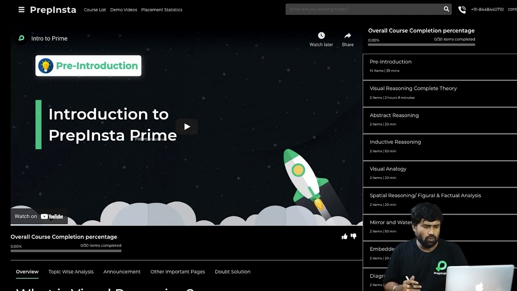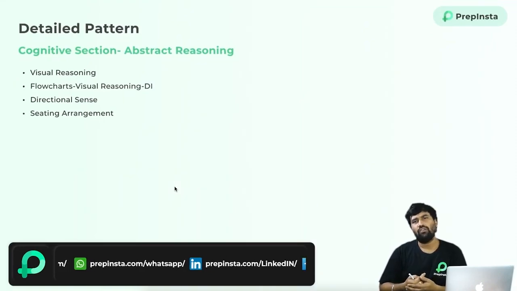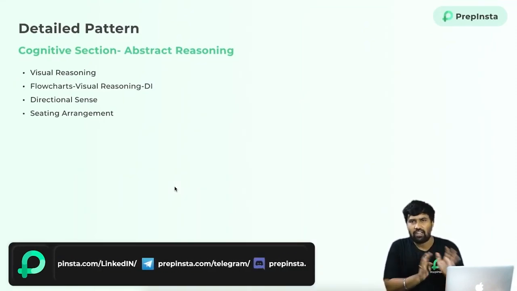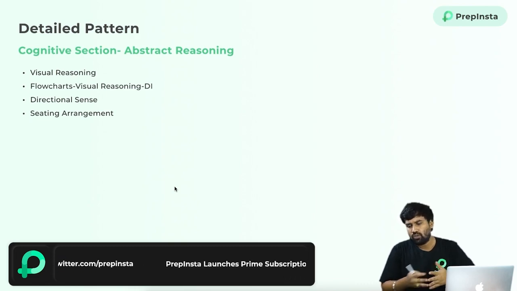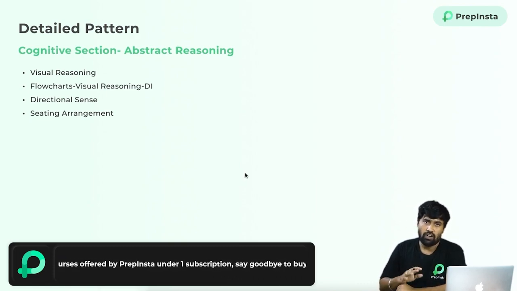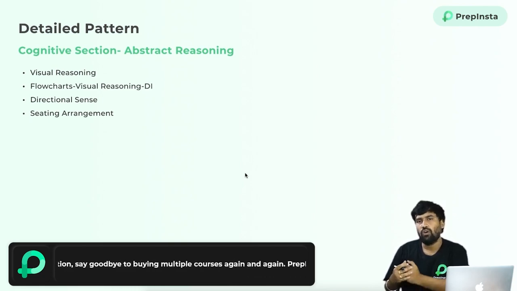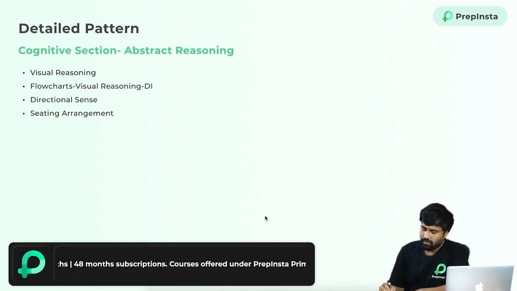So you don't have to waste your time figuring out the type of questions or what you have to prepare. You can directly go through the course, and we have already well designed courses for each and every company, so you can directly prepare from over there. So this is all for our Prime subscribers only. So if you are not a Prime subscriber, go and get a Prime membership so that you can get all these courses at one cost.